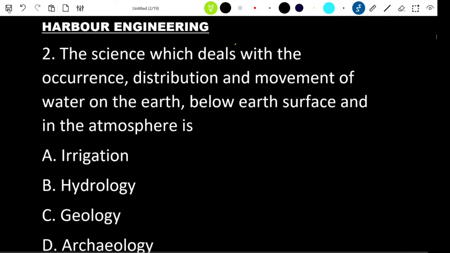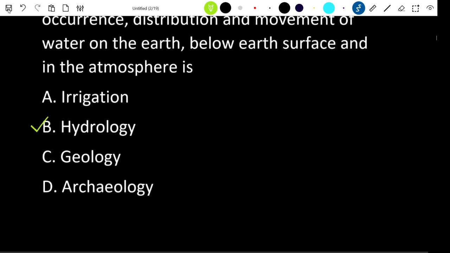Next question is a science which deals with the occurrence, distribution, and movement of water on the earth, below the earth, and in the atmosphere. So that is called hydrology. So we'll see what the other options are.